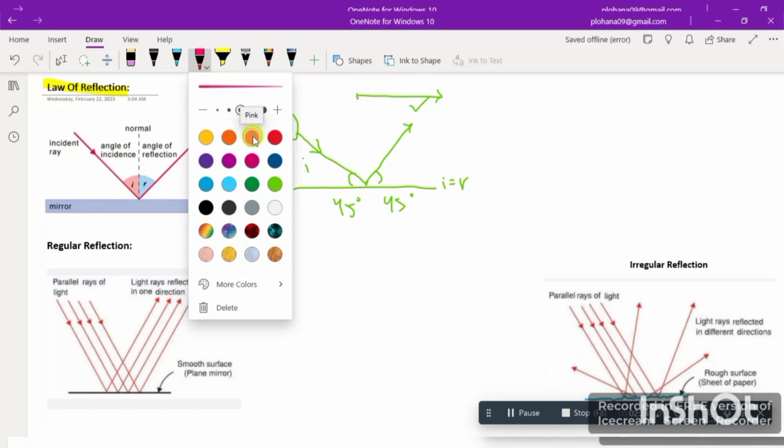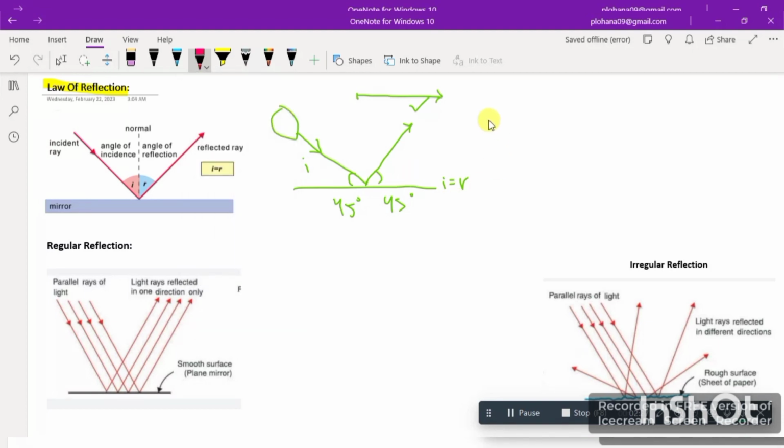Let me use another marker. So in this case, of course there would be frequency of this luminous ray. So frequency will be constant in incident ray and in reflected ray as well. And second thing, there would be speed of this ray. So speed would remain the same as well. If I talk about the speed of this incident ray, which is 30 meter per second, then here the speed of this ray would be 30 meter per second as well.